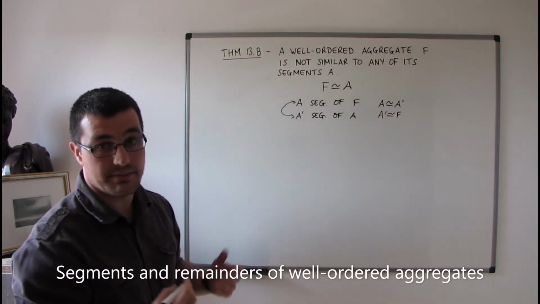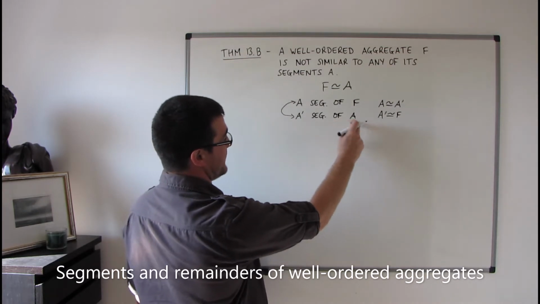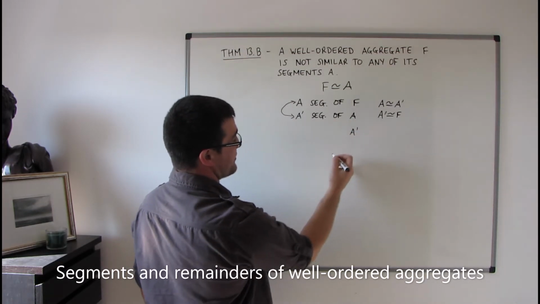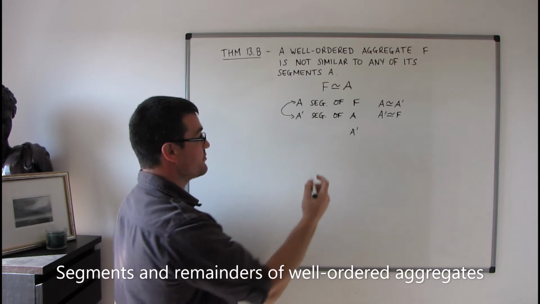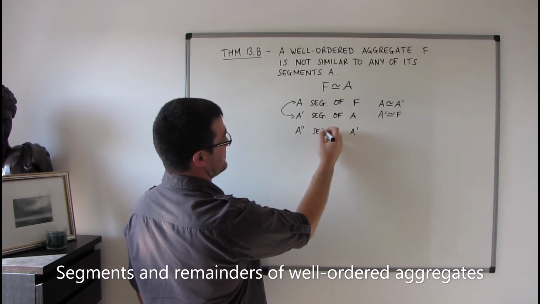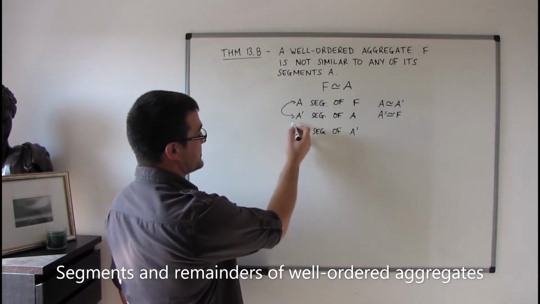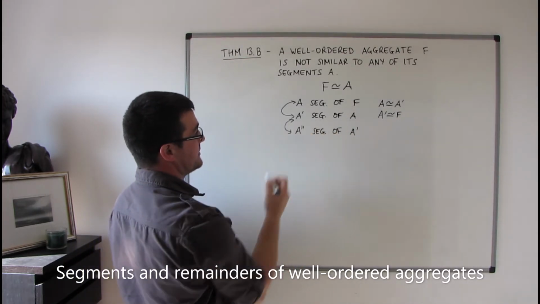Well, I need to play the same game now. If I consider A primed as a segment of A and also A primed as an aggregate in its own right, then I can find A primed primed, which is a segment of A primed, that corresponds to A primed.